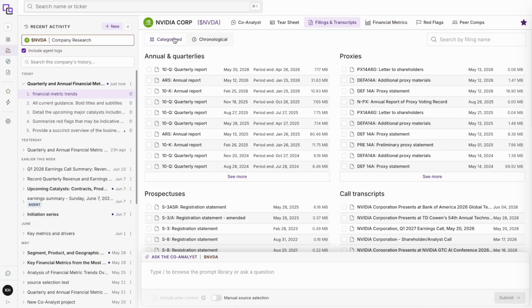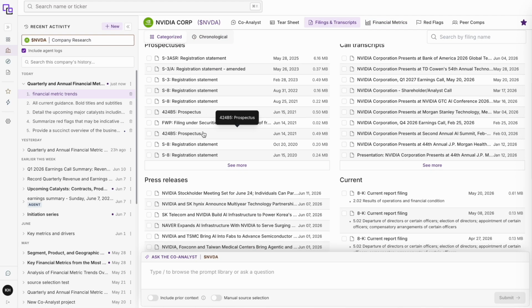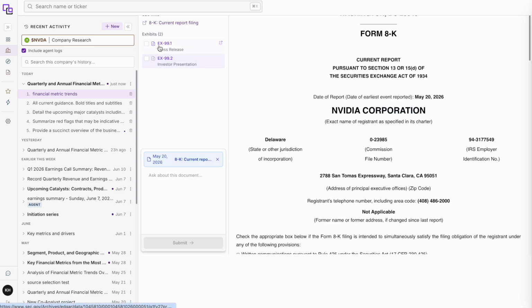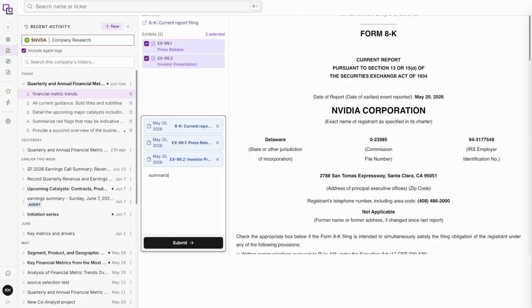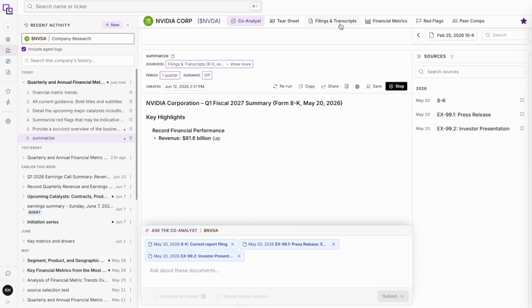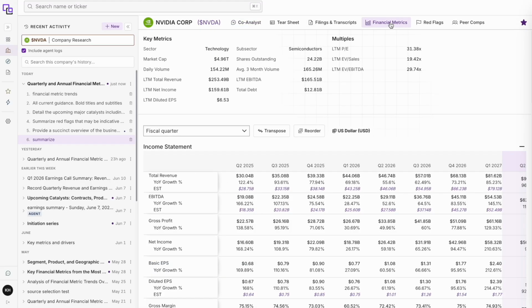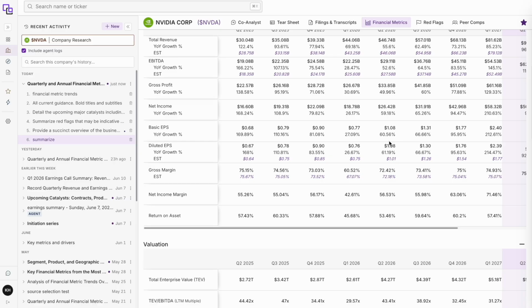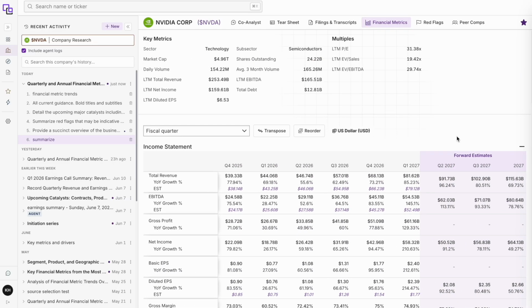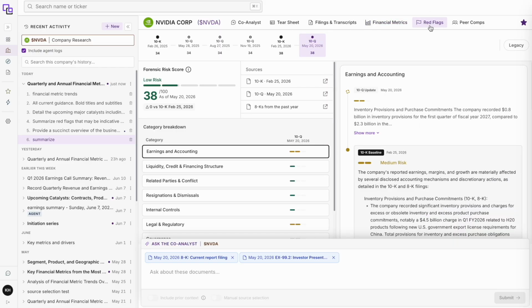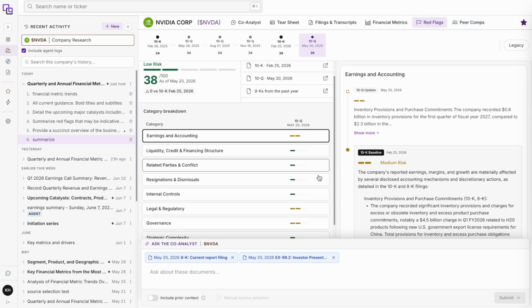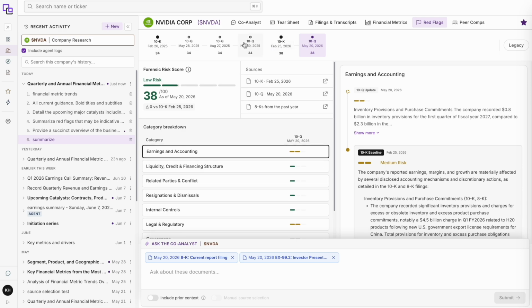Another thing to keep in mind in the filings and transcripts page, if you wish to summarize or query an exhibit, simply select them and start asking questions here. Financial metrics come directly from S&P Market Intelligence. Forward estimates or consensus estimates can be found by scrolling right. Hudson Labs' proprietary risk score and red flags can be found here. And you can see the evolution of risk over time.